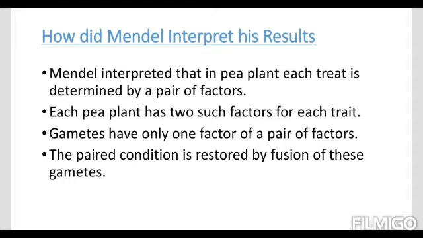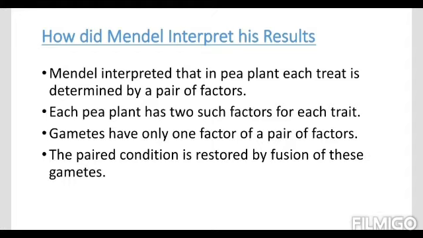The same happens in the plant also. If for a characteristic, for example tallness, is determined by two alleles, out of these two alleles only one allele will be passed on for the formation of a gamete, because the number of chromosomes must be halved. So if there are two, only one will be transferred. The paired condition is restored by fusion of these gametes.